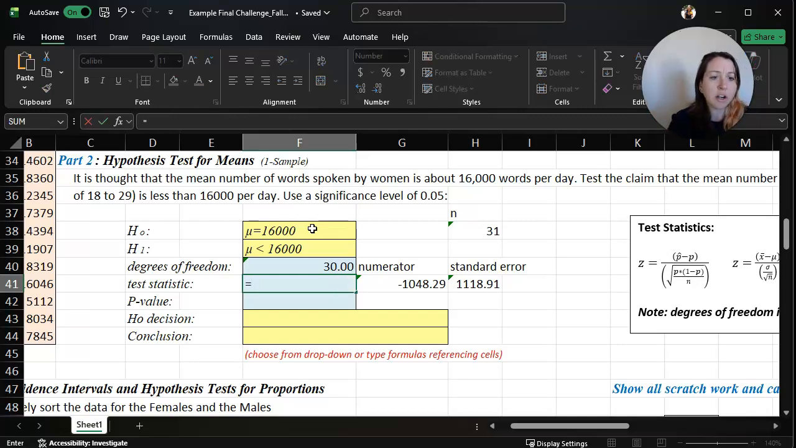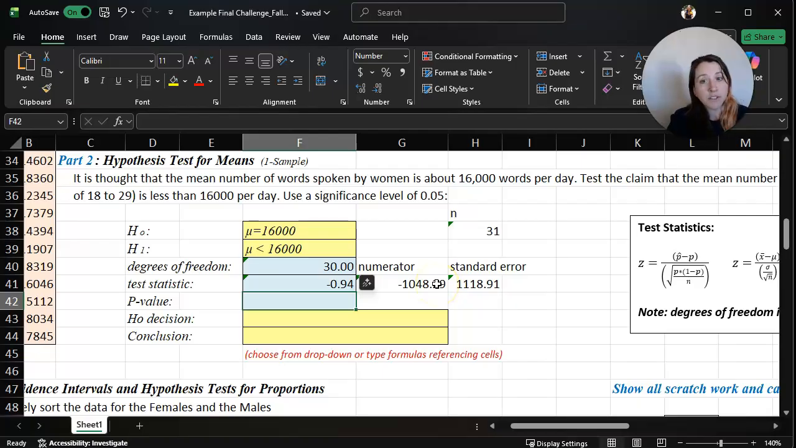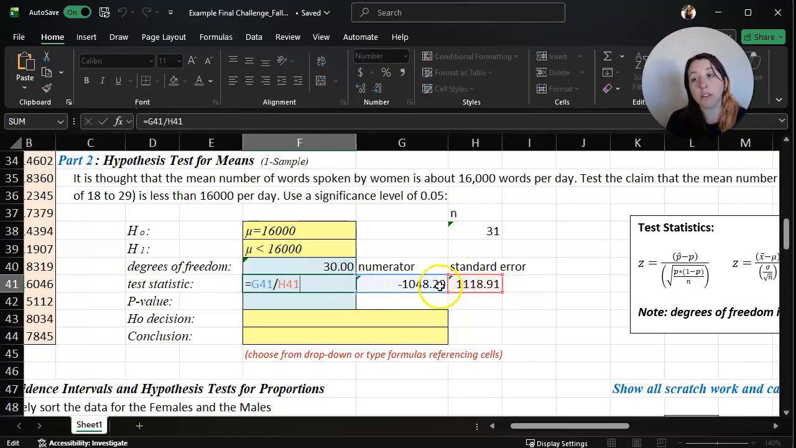So for our test statistic, we are now taking the numerator, which is the difference in our sample and population means, and dividing it by the standard error. We've broken this down so that we're really just doing a numerator divided by a denominator. I want to emphasize that when you do that, you have to click on these cells. You cannot just type in the values you see. The self-grading portion will absolutely count it wrong if you type in these numbers or round them. You have to use the exact values by clicking on the cells.